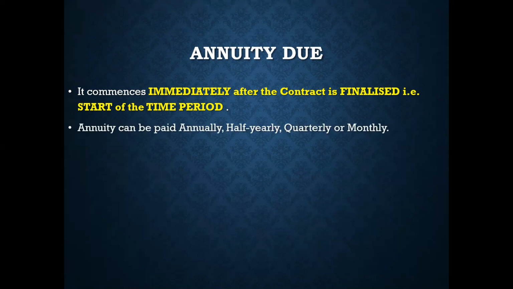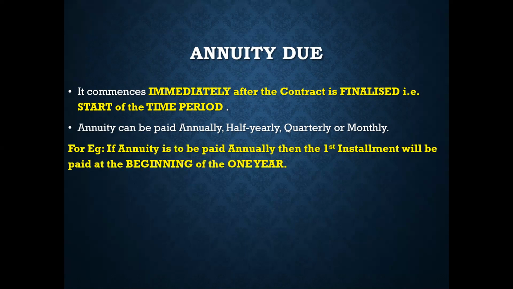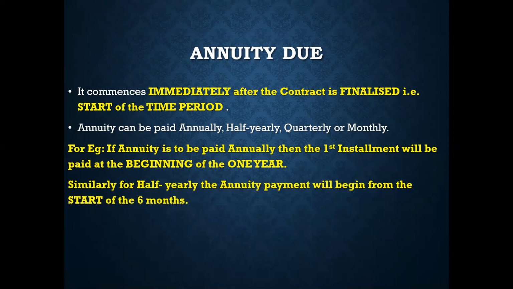Annuities can be paid annually, half yearly, quarterly, or monthly. For example, if annuity is to be paid annually, then the first installment in case of annuity due will be paid at the beginning of the first year. So the difference between immediate annuity and annuity due is that immediate annuity is paid at the end of the first year, whereas annuity due is paid at the beginning of the first year.